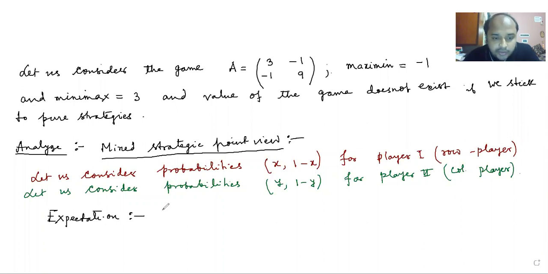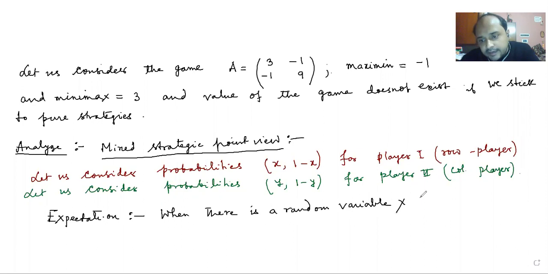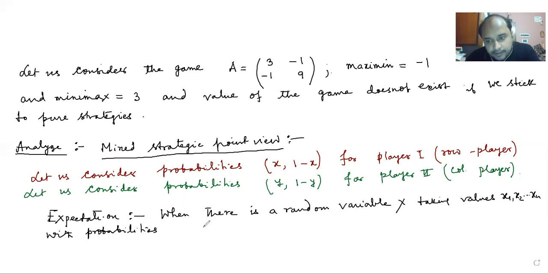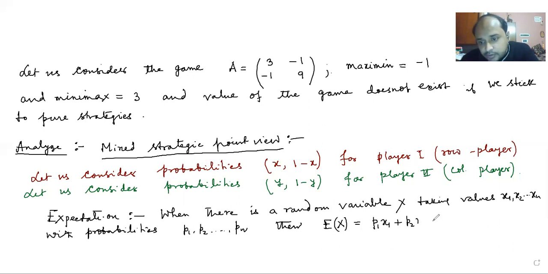When there is a random variable capital X taking values x1, x2, xn with probabilities p1, p2, pn, then the expectation of capital X, E of X, is defined as p1 x1 plus p2 x2 plus pn xn.